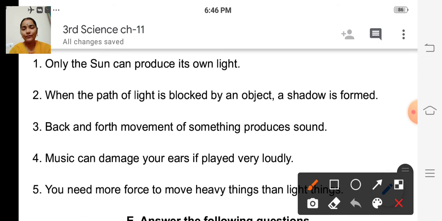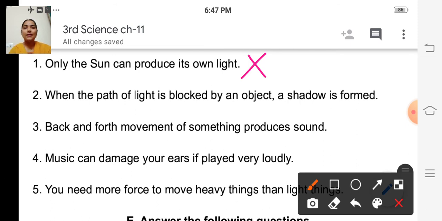Is it true? No, isn't it? Because an electric bulb can produce its light, and a flame and a candle. So they can produce their own light, isn't it? So it is a false statement. So we have to put a cross mark here. Okay.